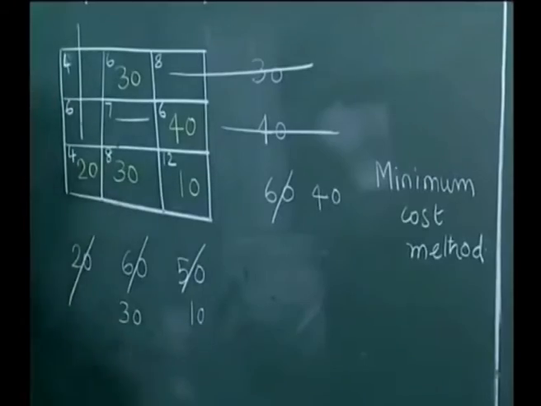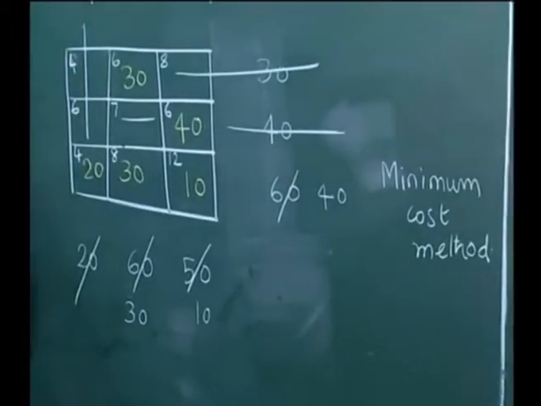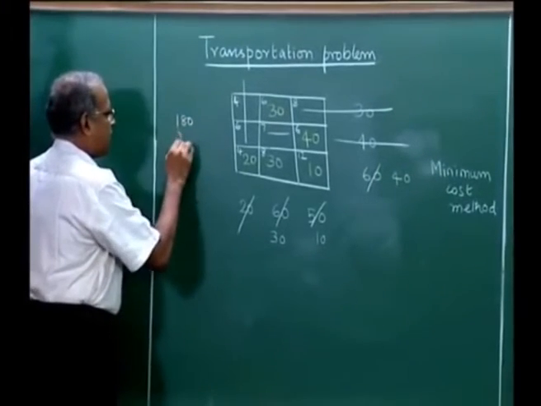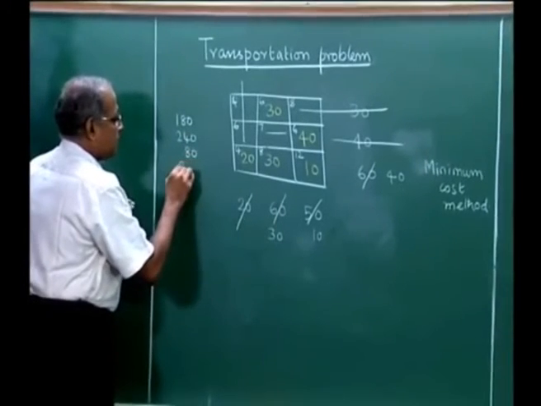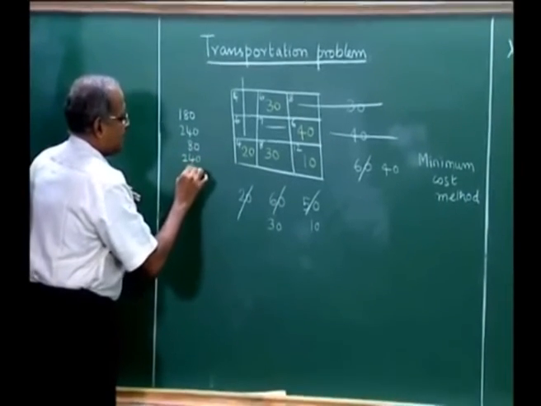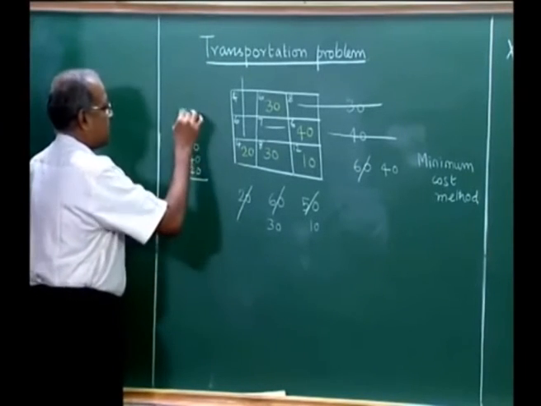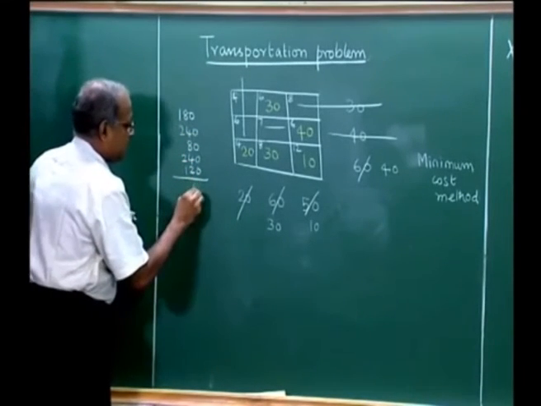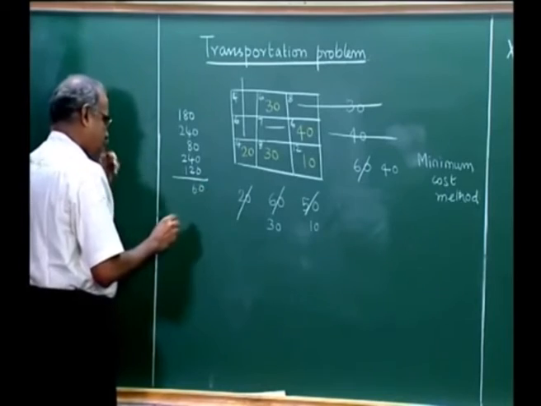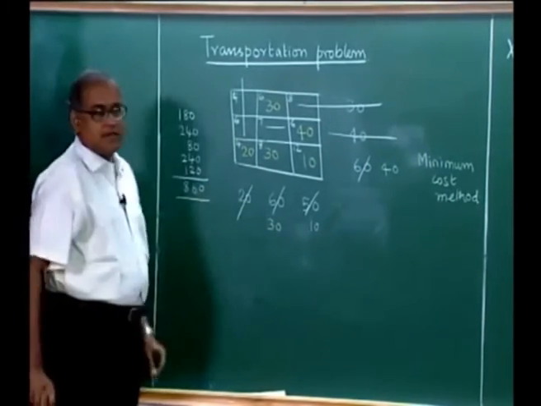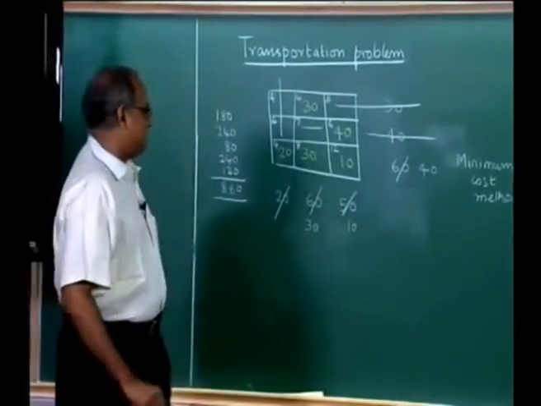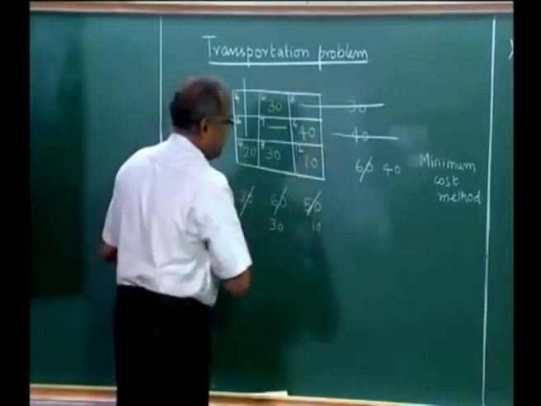Now, the total cost of transportation would be 6 into 30 is 180, 240, 80, 240 and 120, with the total cost of 860. Now, there are some interesting things about it.